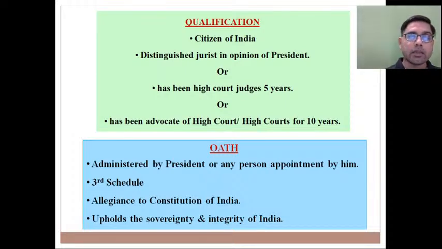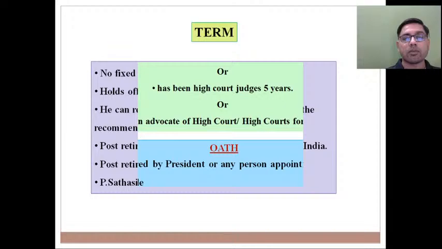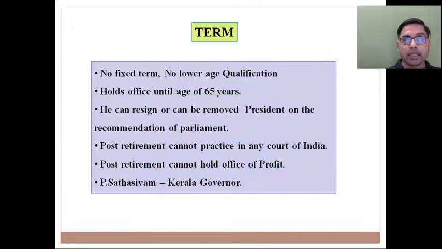इन तीनों में से कोई एक क्वालिफिकेशन आप फुलफिल करते हैं, प्लस you are a citizen of India, which is compulsory qualification, then you can be appointed as a judge of Supreme Court, and any such judge of Supreme Court takes oath in the name of allegiance to Indian Constitution, upholding the sovereignty and integrity of India, which is mentioned in Schedule 3 of Indian Constitution, जहाँ पे आप देख सकते हैं डिटेल में कि what is the oath of a judge of Supreme Court. Then what about term?